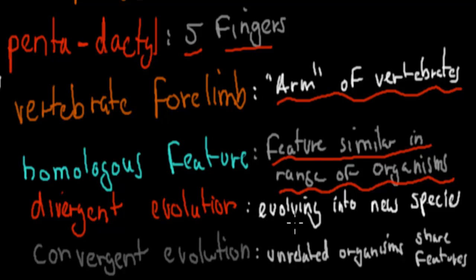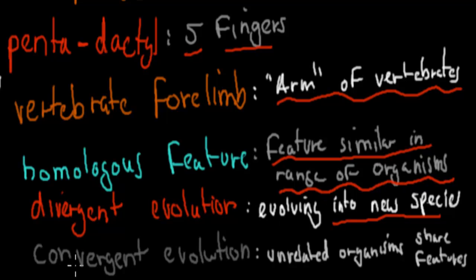Divergent evolution, that refers to evolving into new species. So one species becoming two species, and that usually happens because of isolation. If two sets of members of a species are separated for too long, then they become two new species.